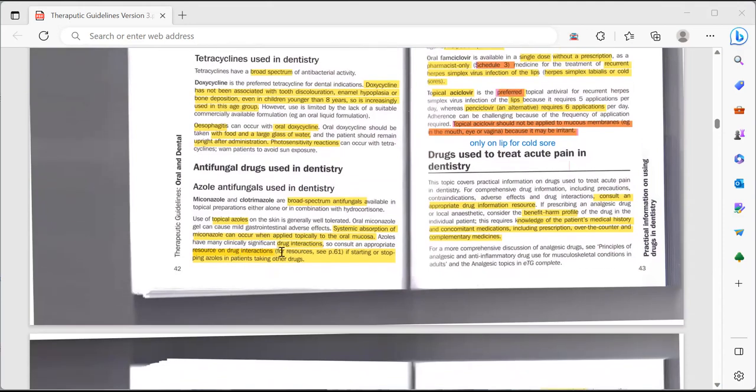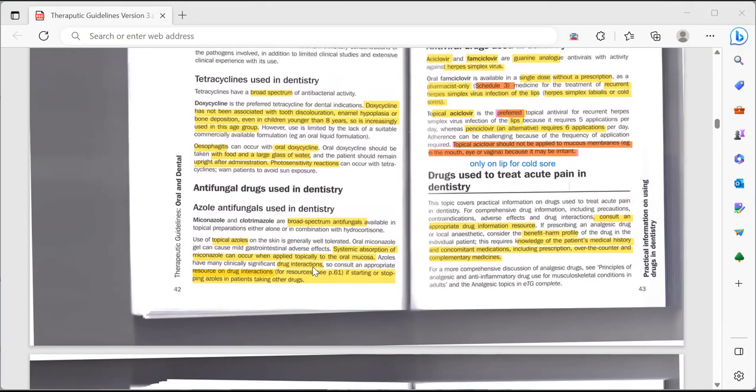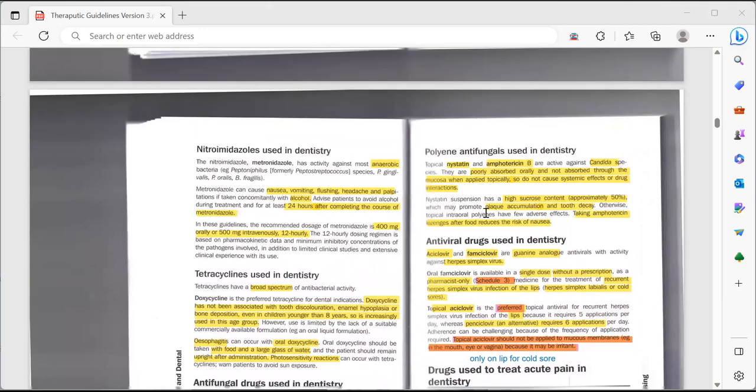Azoles have many clinically significant drug interactions. So consult an appropriate resource on drug interactions if starting or stopping an azole in a patient taking other drugs. It is very important for you to understand if the patient is taking any other drug, because these azole derivatives have so many interactions with other drugs.